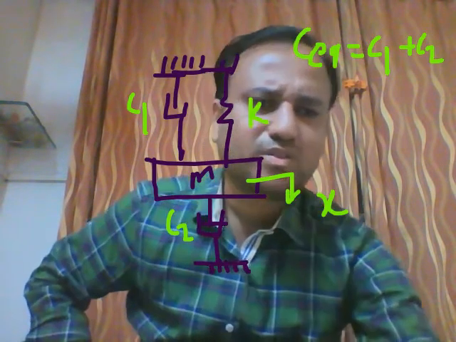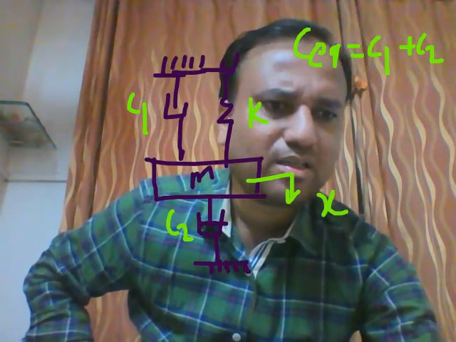Now suppose a case of an inclined arrangement of a damper.